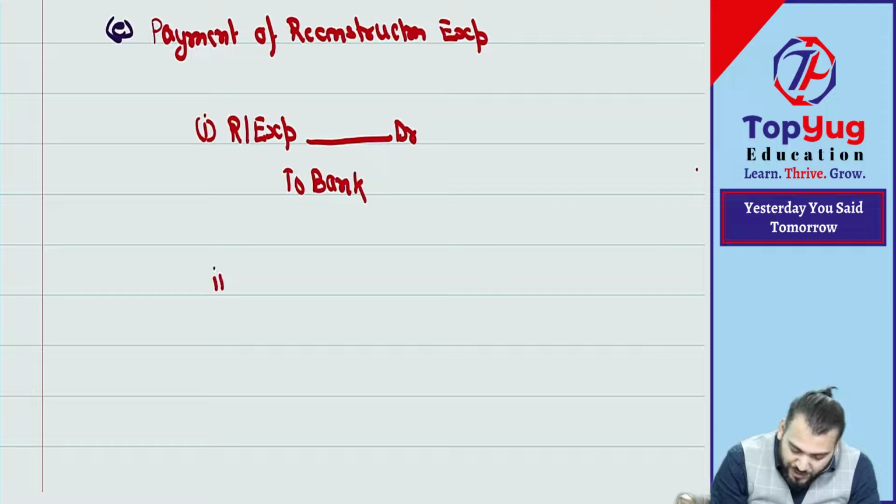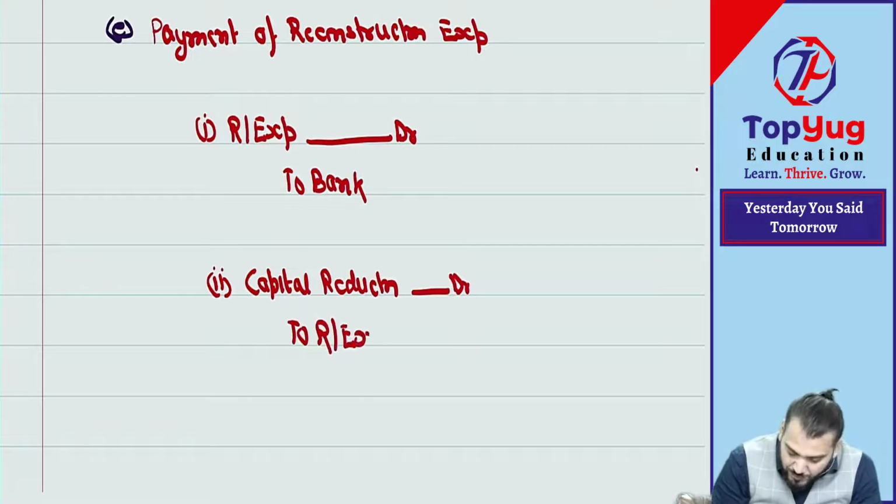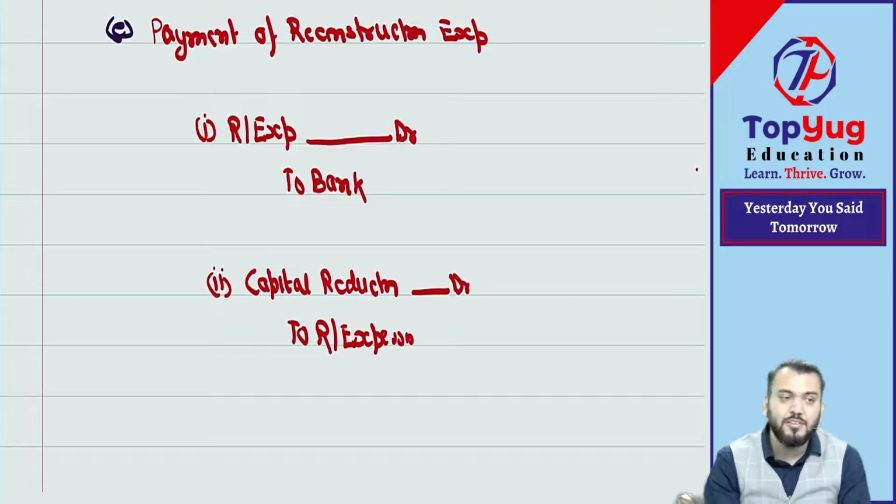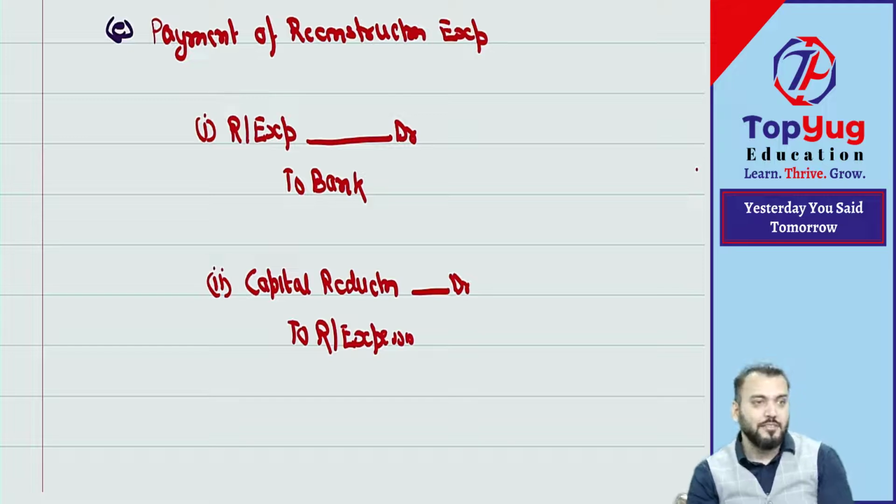And then the second journal entry will be what? Capital reduction account debit to what? Reconstruction expenses. It is as simple as we do salary account debit to bank and then P&L to salary.